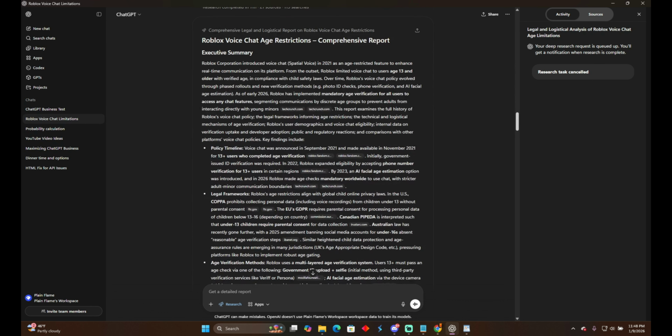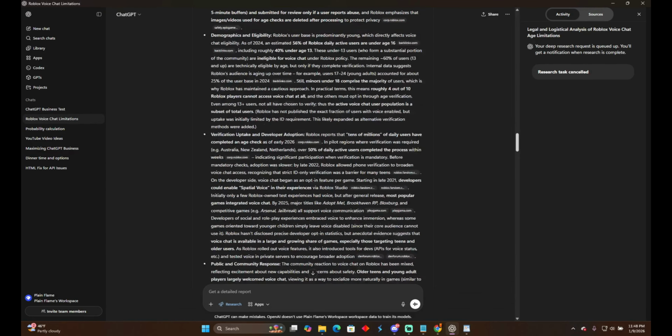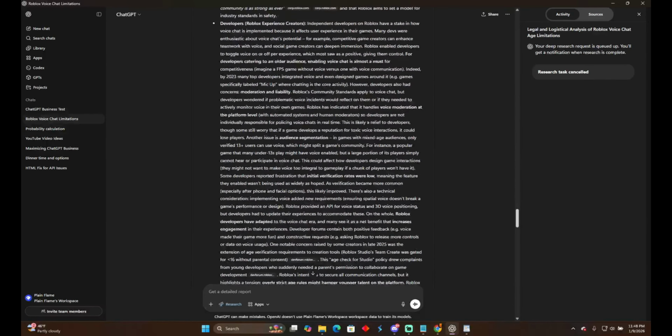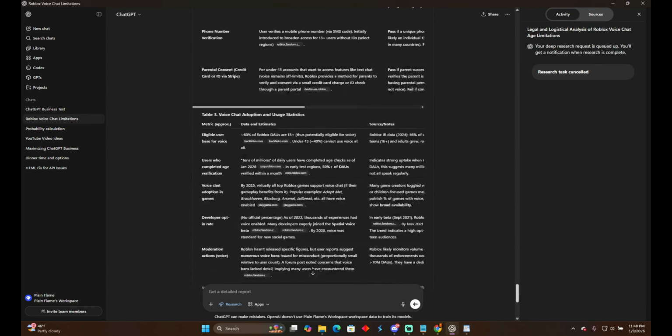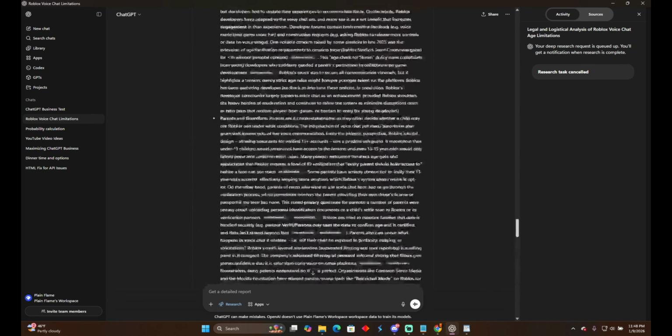And it cooked. I'm not gonna read through all this, but if you want to pause it and read through it, you can. This is just to test accuracy. This is just it doing research and actually pulling it. What I'm gonna do is I'm gonna have it analyze. I'm gonna download this as a PDF. Okay, I downloaded it as a PDF. I'm gonna open it in a new tab and ask it to summarize.